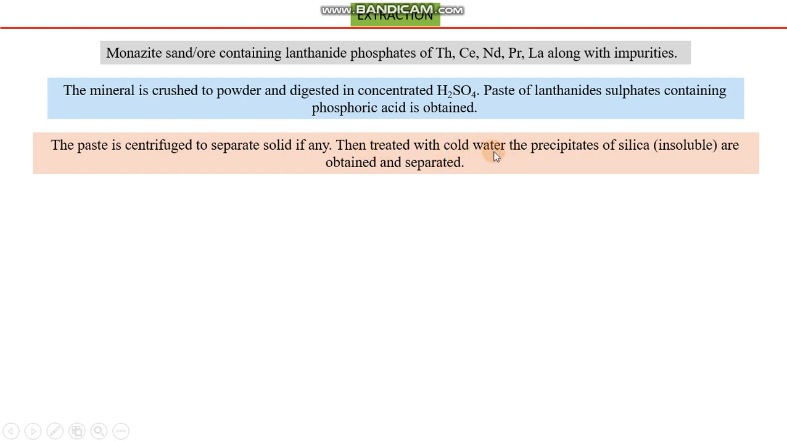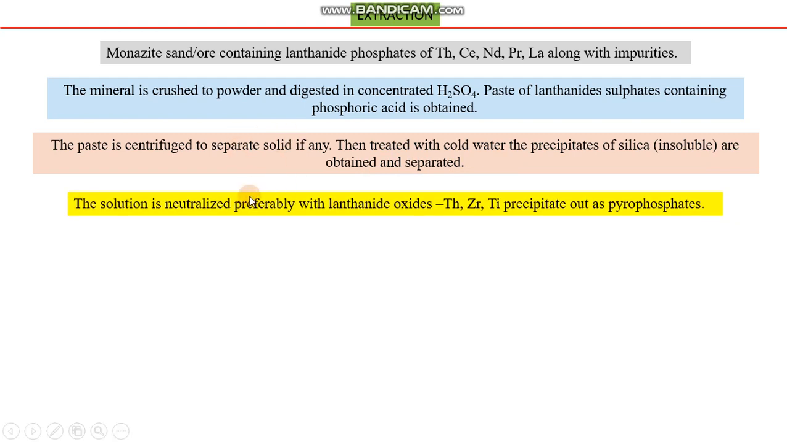The solution is treated with cold water. After treatment with cold water, we will get precipitates of silica, and the precipitates are insoluble. So insoluble silicates can be separated from the solution easily with the help of filtration. Now, the solution is then neutralized, preferably with lanthanide oxides, in order to avoid further separation or contamination of the